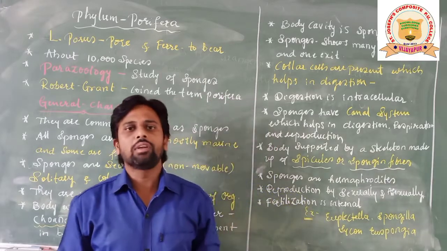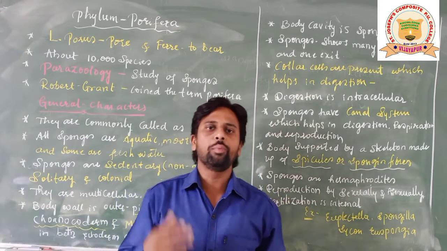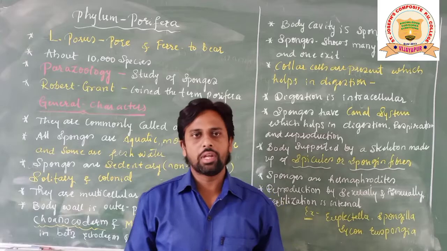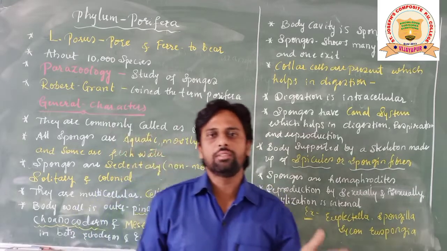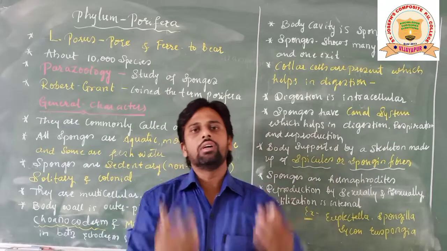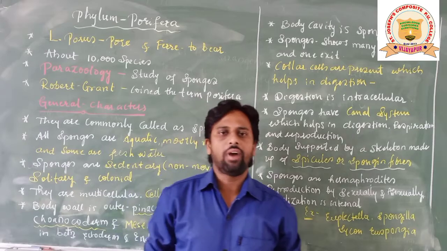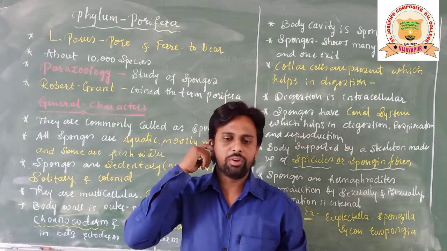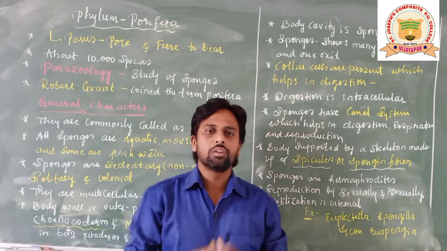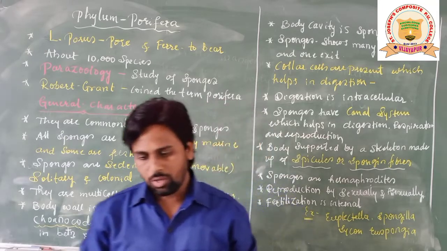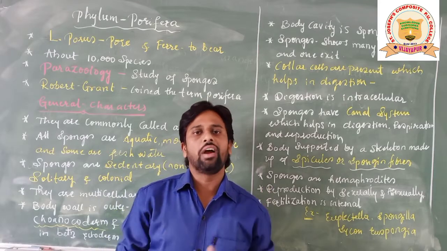So in animal kingdom, basically the animals are divided into two important groups, that is invertebrates and vertebrates, non-chordates and chordates. So we will study about the lower non-chordates. Basically all the animals which are grouped under specific groups are called phylums. So basically all the animals are divided into 11 phylums.